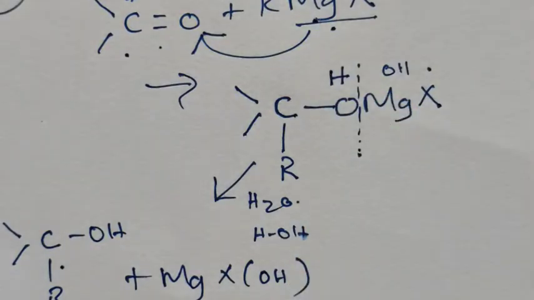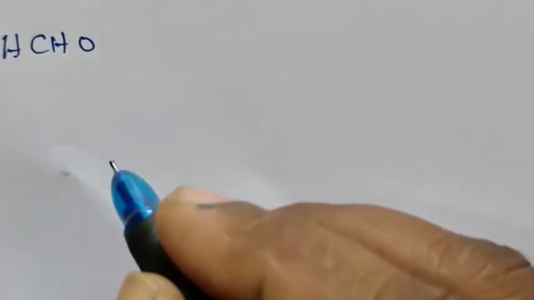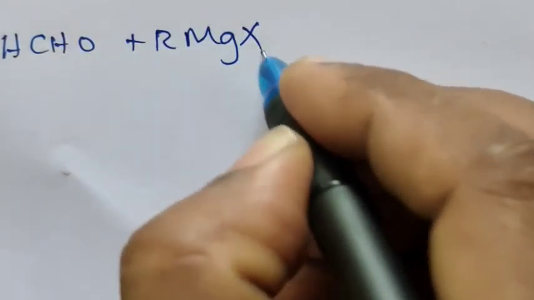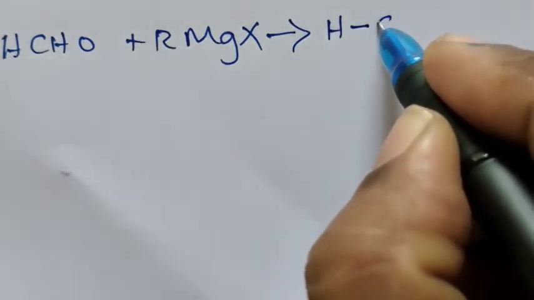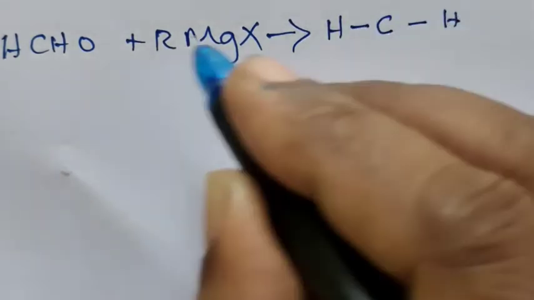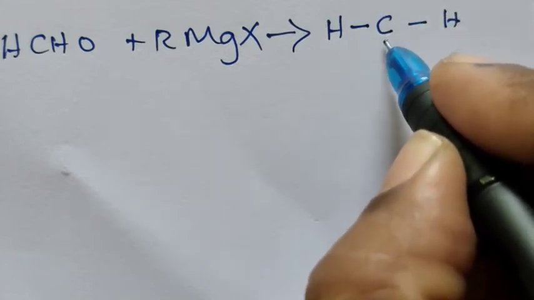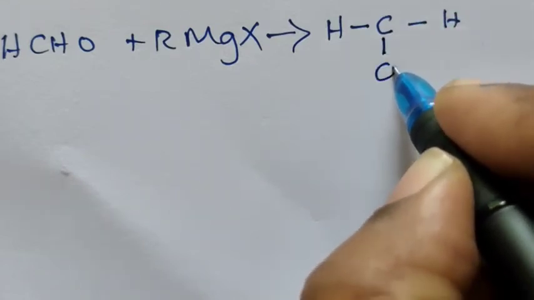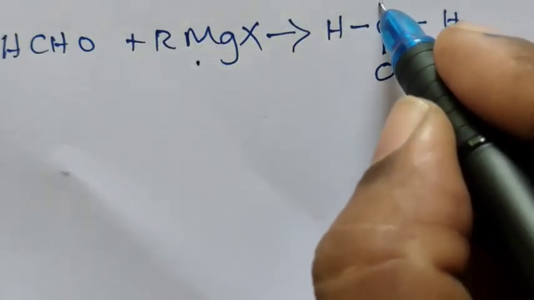Let us study one or two examples for this. HCHO means formaldehyde. When treated with RMgX, what do we get? H-C-H, this C double bond O we have to put as a single bond O. Now from RMgX the R will add here.